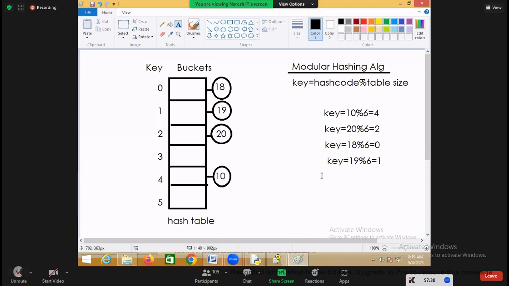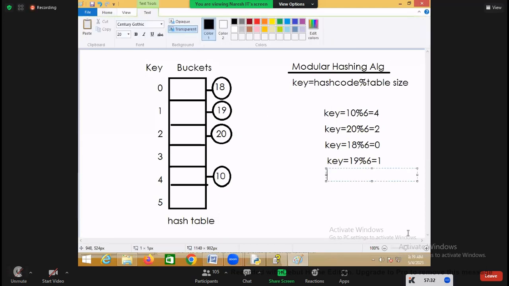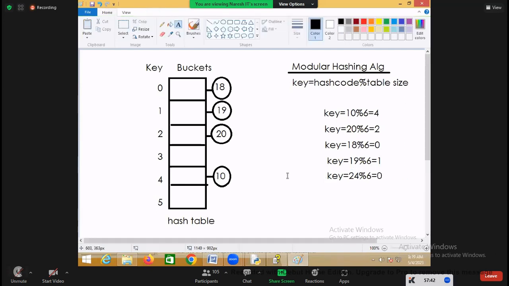But in one bucket, you can have either one object or more than one object. For example, I want to add 24. 24 mod 6. What is the remainder? 0. In location 0, is one object already there or not? Yes. So it will search whether this object is there in this bucket or not.